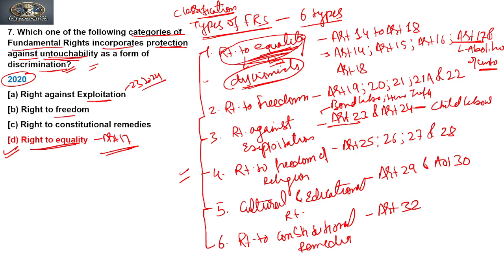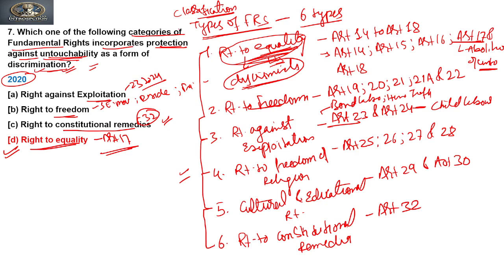Right to freedom is from Article 19 to 22 of the Constitution: freedom of speech, expression, movement, residence in India or any part of India, practicing any profession, these kinds of rights come under the right to freedom. Right to constitutional remedies, that is Article 32 of the Constitution, talks about the right to constitutional remedy.